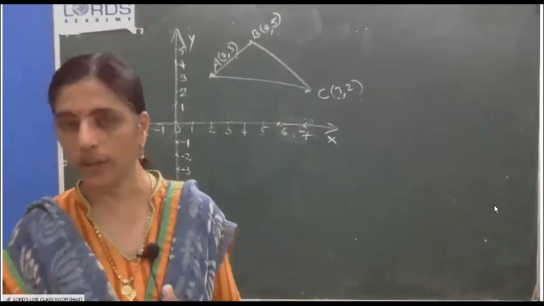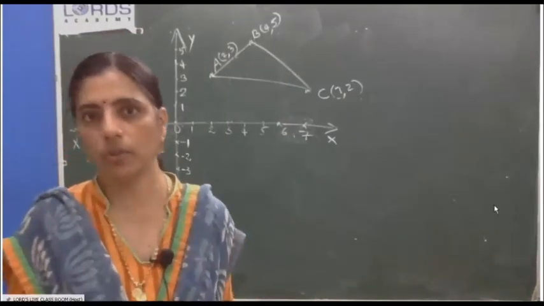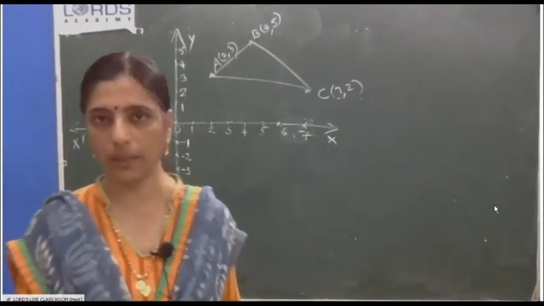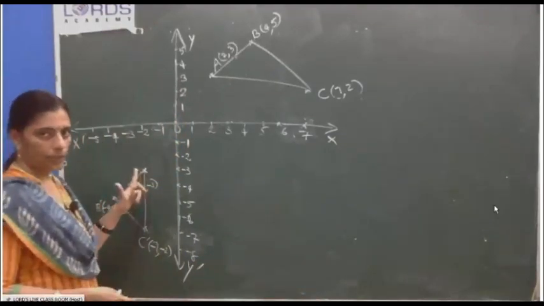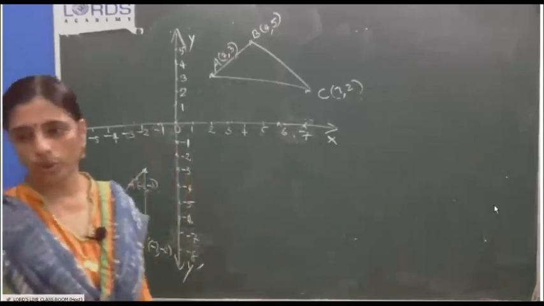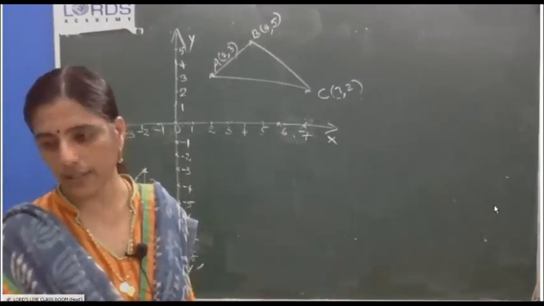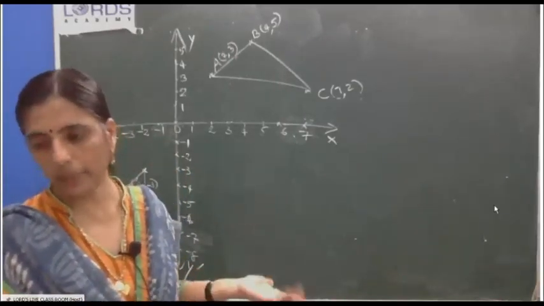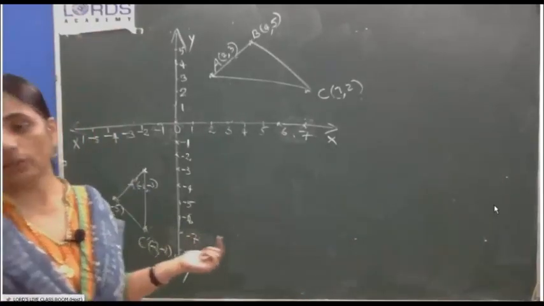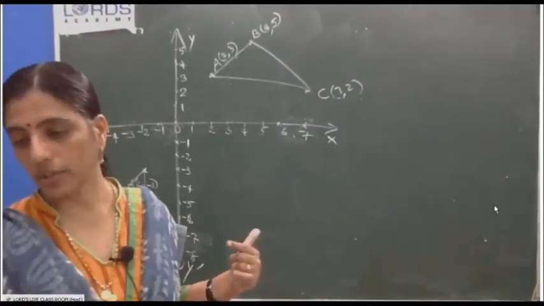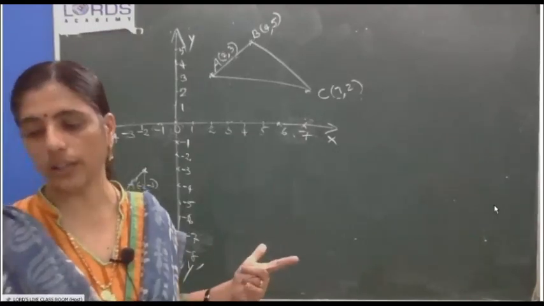Reflection through the x-axis, and the names become A double dash, B double dash, C double dash like that. Now, write down the coordinates. Is it the image of triangle ABC? Okay, listen.